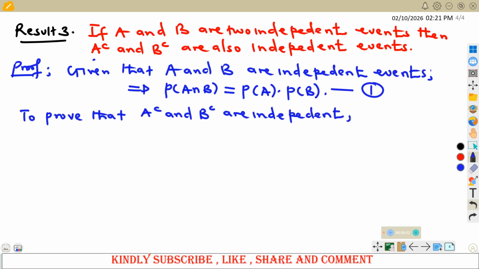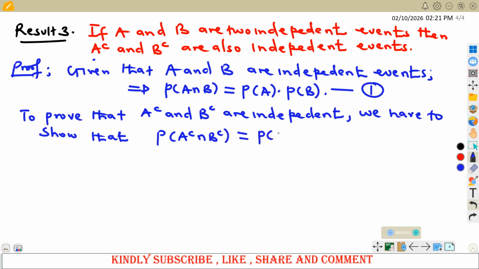So in order to prove this, we must show that probability of A complement intersection B complement is same as probability of A complement times probability of B complement. That is what we must show. If we show that, then we shall conclude that A complement and B complement are independent. So let us consider.